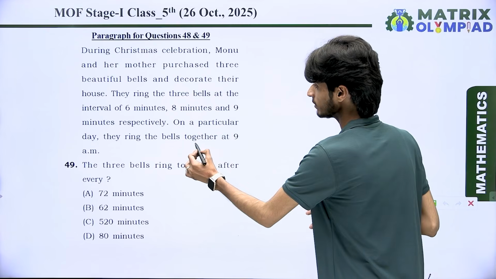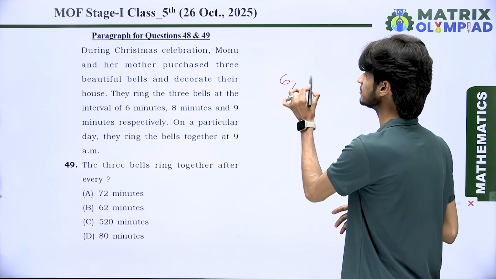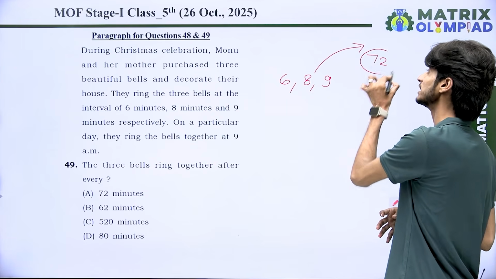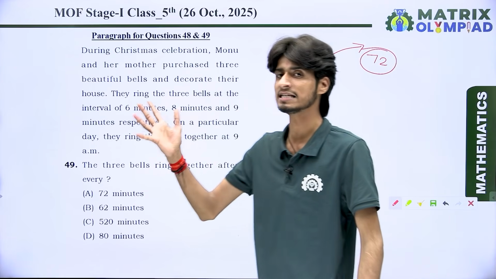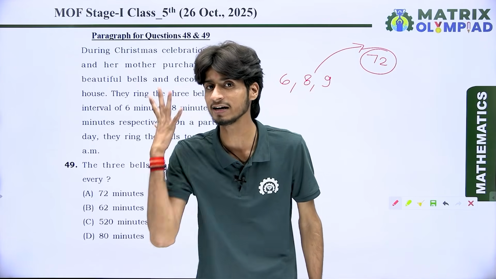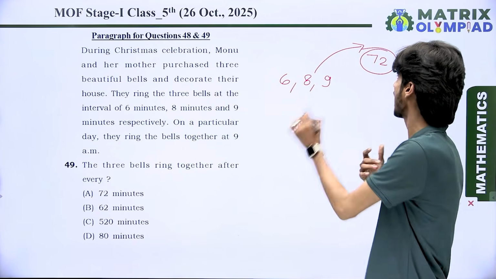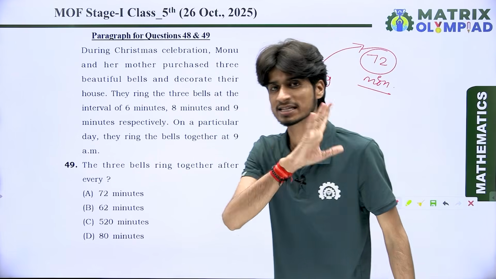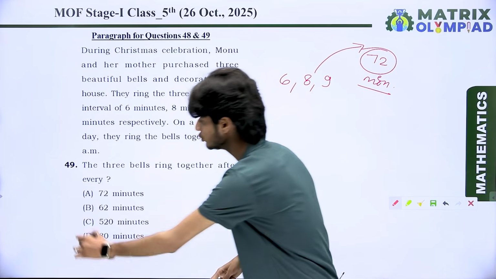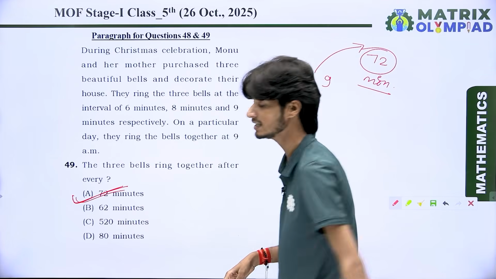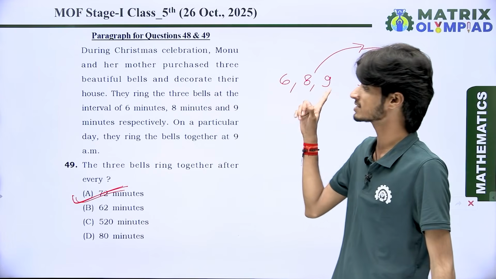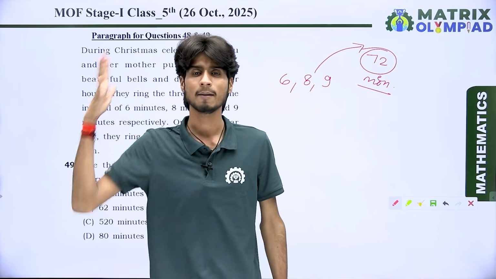For your kind information, we found the LCM of 6, 8 and 9 in the previous question, which is 72. That means all of the bells ring together every 72 minutes. So the resulted value is 72 minutes, because 72 is the lowest common multiple.